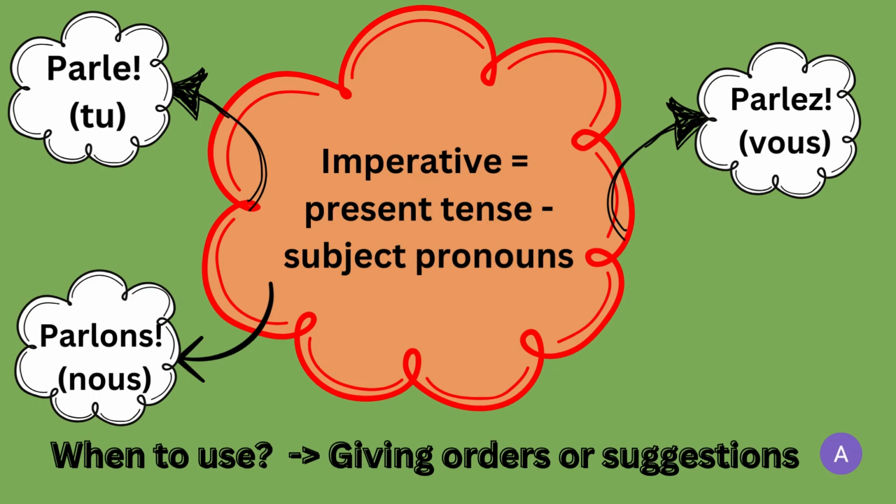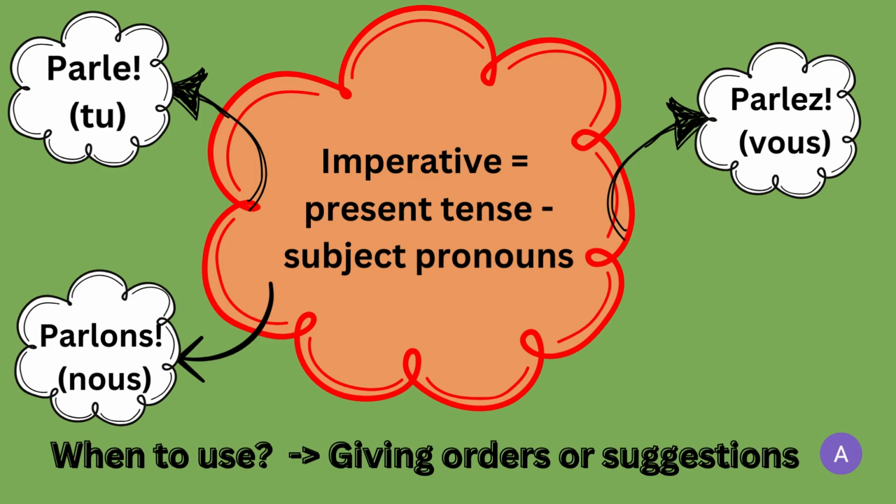For example, if you are to tell a taxi driver where you want to go, you would say conduisez-moi, take me, à la bibliothèque, ou à la gare, ou à quelque lieu, right? Take me somewhere, or take me to the library, take me to the train station, and so on and so forth. Now, in the next slide, we're going to see some particularities.